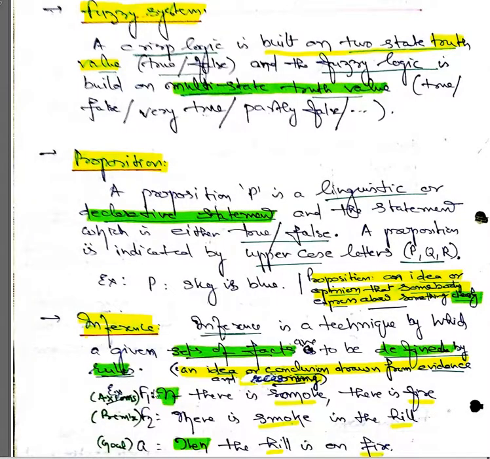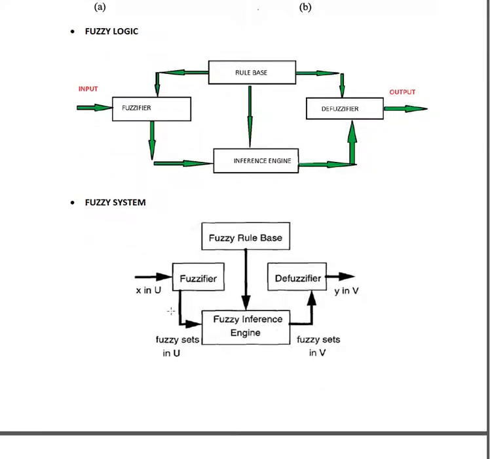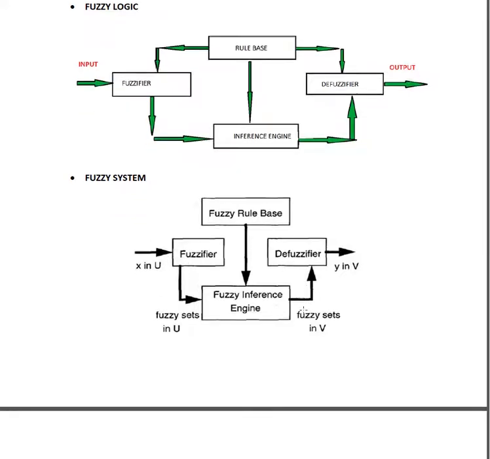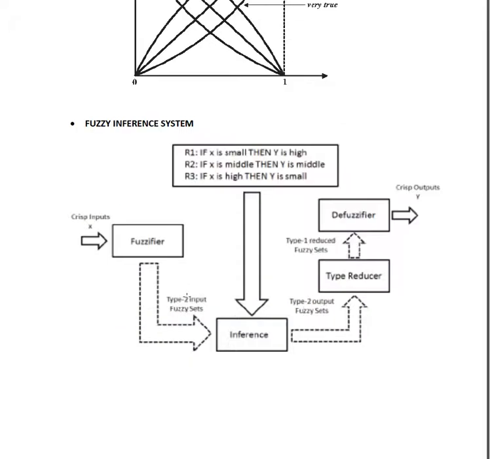You will observe here a fuzzy input, defuzzified output, fuzzy set, and here also a fuzzy set. Here you apply the rules. If x is small, then y is high. Example, if a crisp input x is small, then the crisp output y is high.